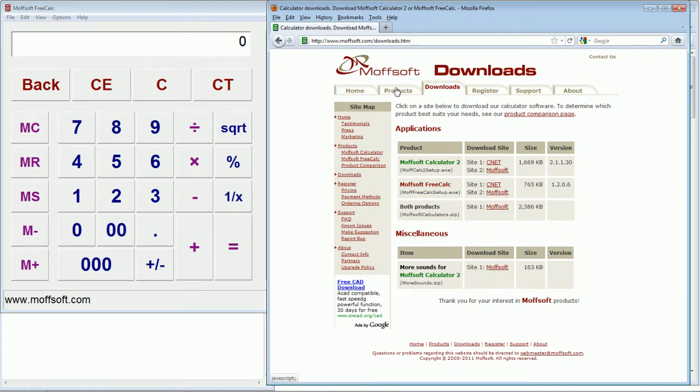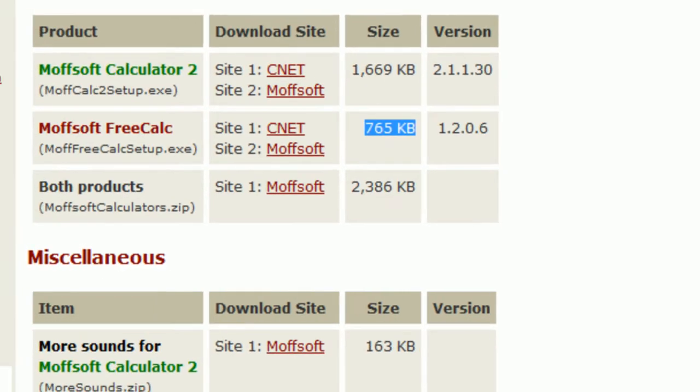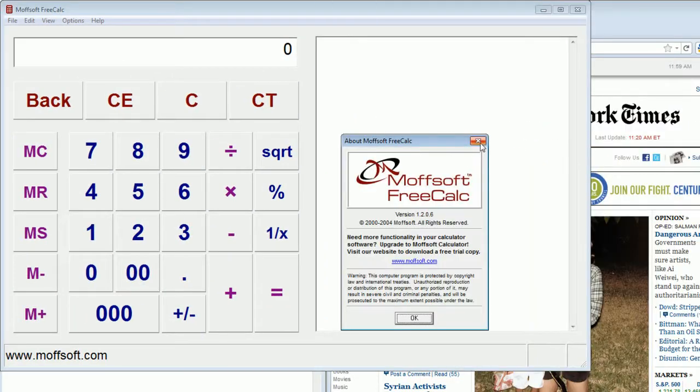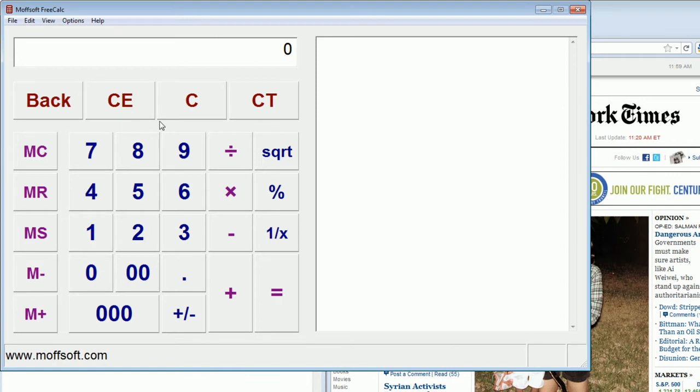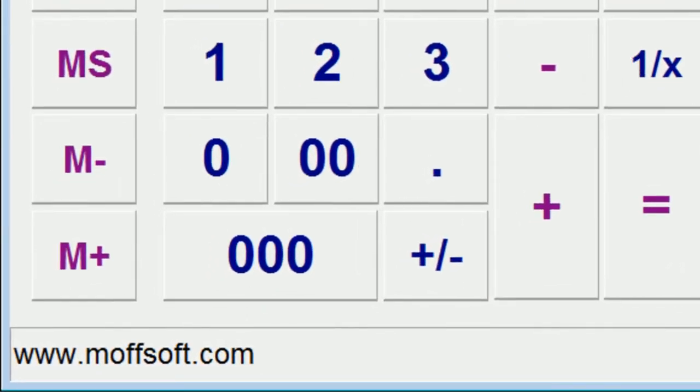So you just go to the tabbed section here, press download, and you can download it from these two mirror sites, right? What I also like about it is it's a very, very small file. It doesn't take a lot of space on your computer. So once we have it downloaded, we have this pretty powerful tool. So, props to you guys at molfsoft.com for creating this free calculator that's very powerful and very useful.